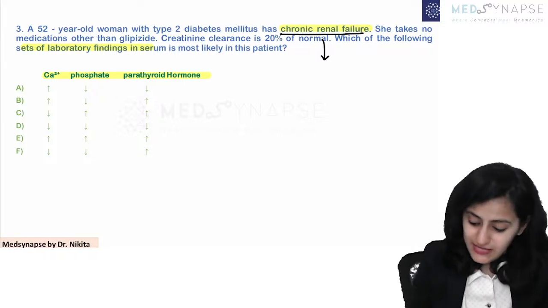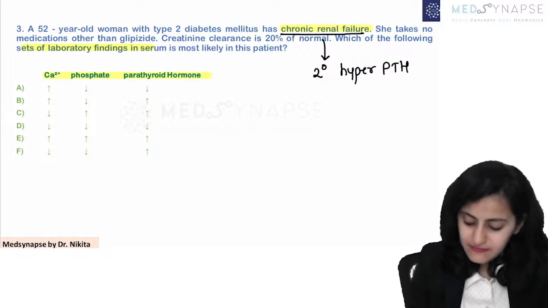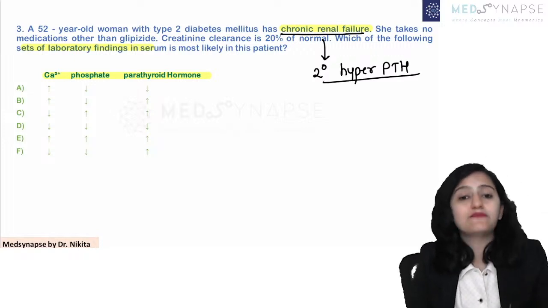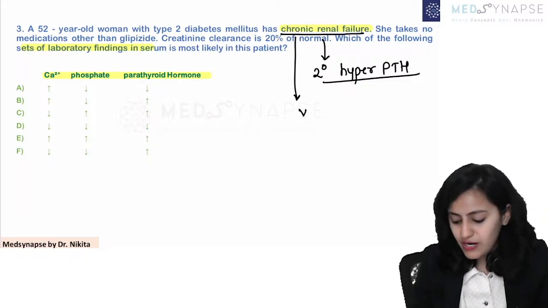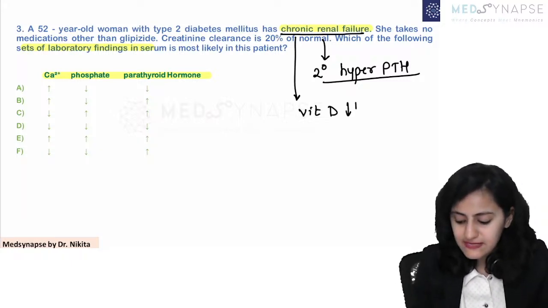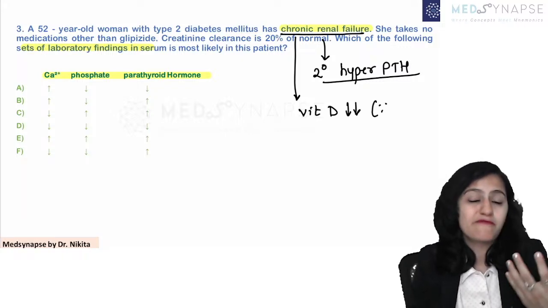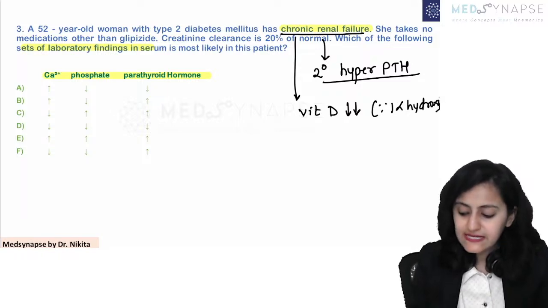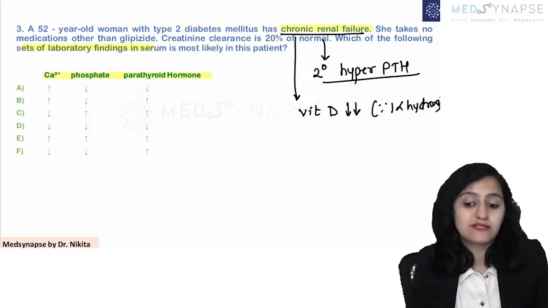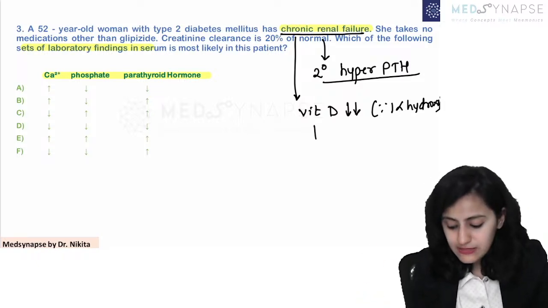Very good. So that is secondary hyperparathyroidism that we see in CKD. Why secondary? The problem is, when there is chronic renal failure, what happens to vitamin D levels? The vitamin D levels are decreased. Why? Because the final step of activation of vitamin D, that is 1-hydroxylase, is not functioning because the kidney is not functioning. So 1-hydroxylation is not happening. So the vitamin D is not functioning.